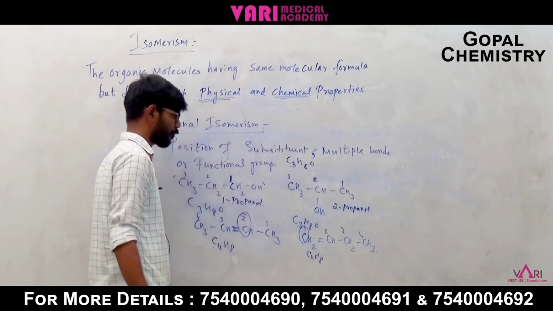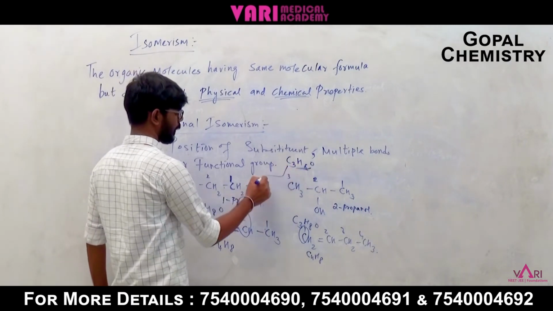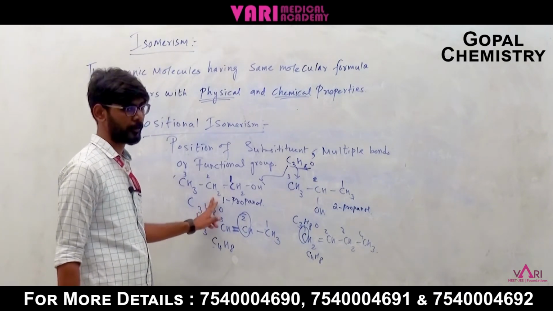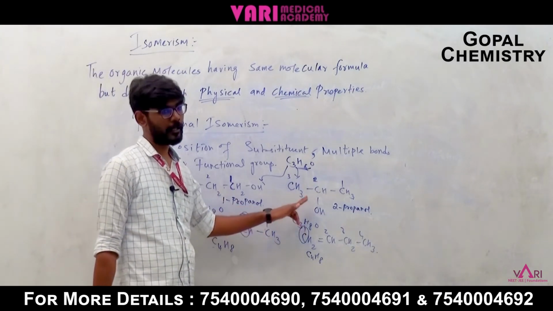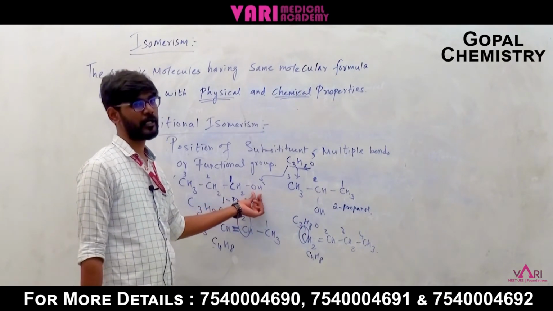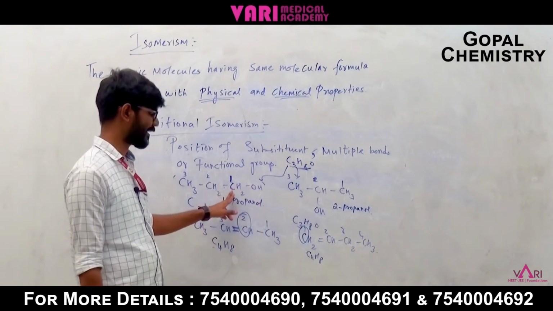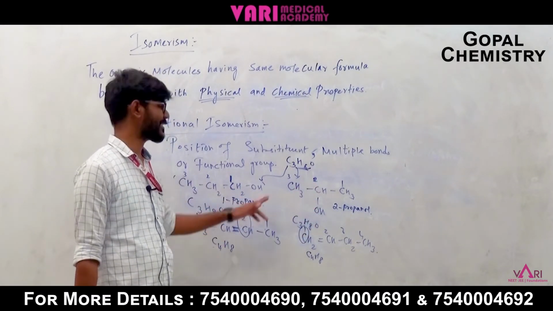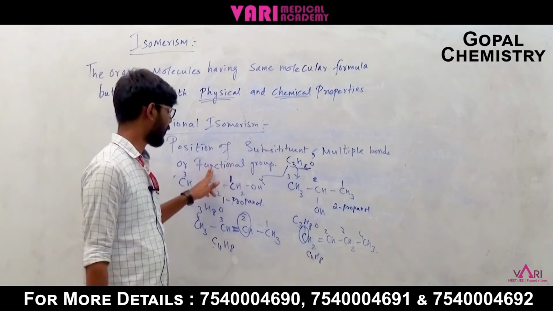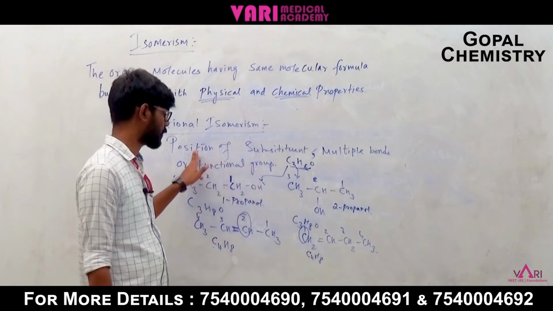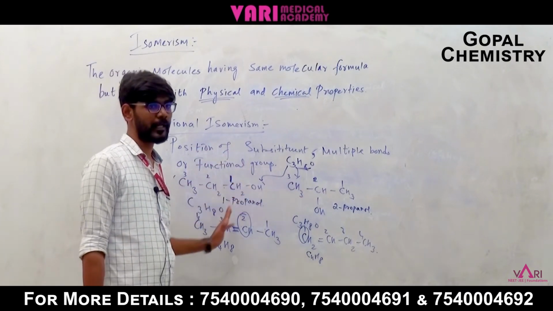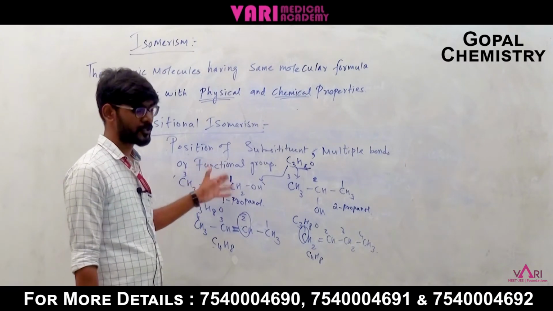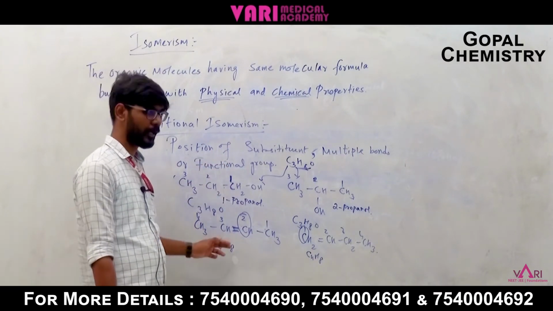C3H8O, C3H8O. The molecular formula of these two compounds is the same, C3H8O, but this one is 1-propanol and this one is 2-propanol, because the alcoholic OH group is attached to the first carbon here. Here that OH group is attached to the second carbon, so the position of the functional group is changed, right? So that type of isomerism can be called positional isomerism. Okay, so here we have one more example.